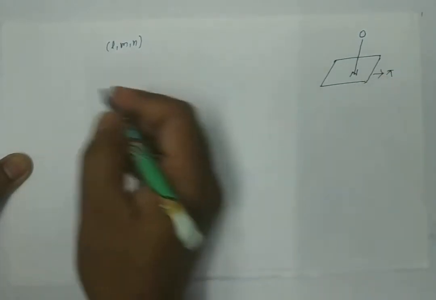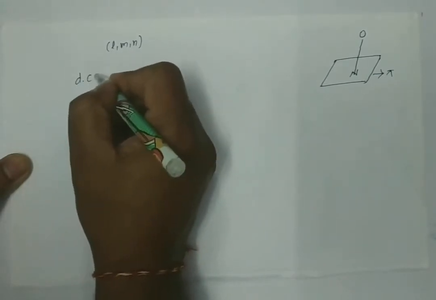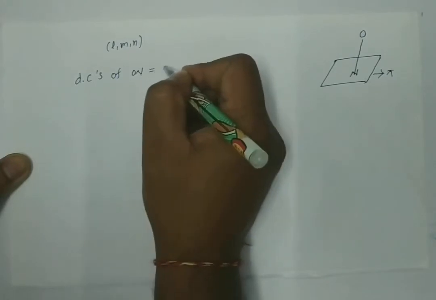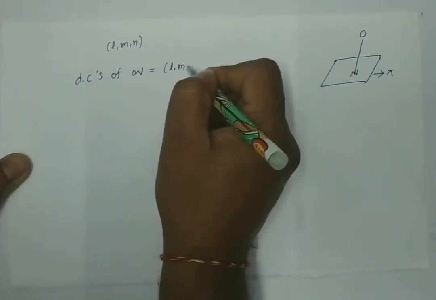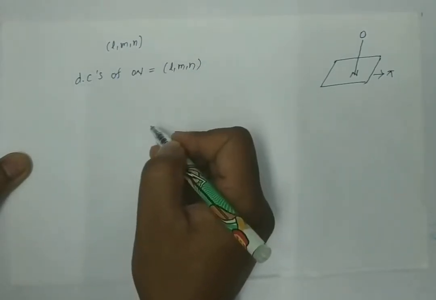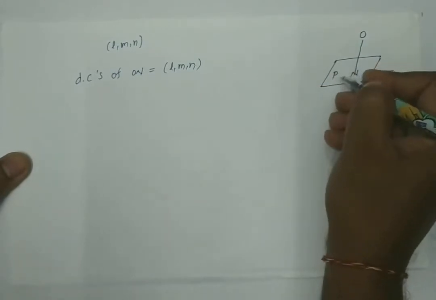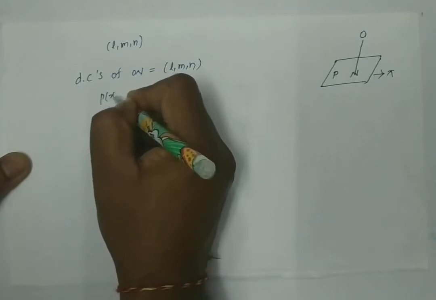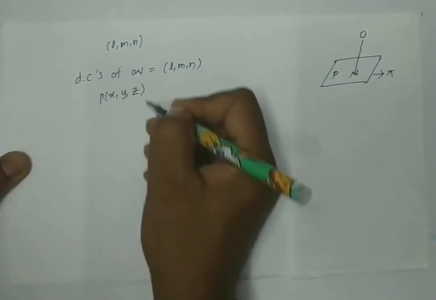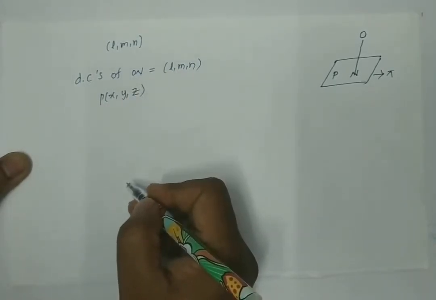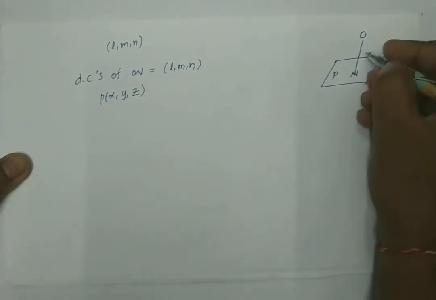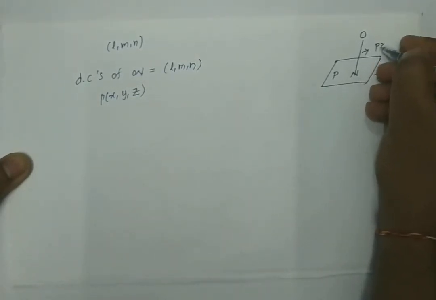That means the direction cosines of ON are L, M, N. Let P be any point on the plane with coordinates x, y, z, and the perpendicular distance from the origin to the plane is, suppose, p, which is greater than 0.